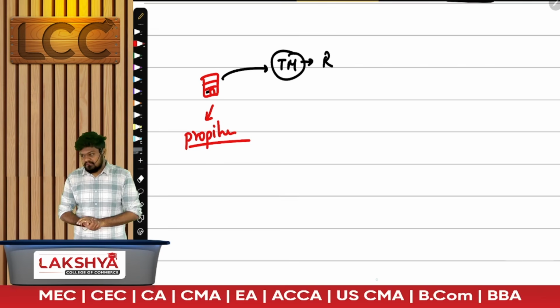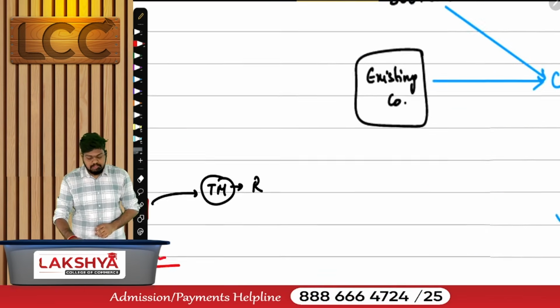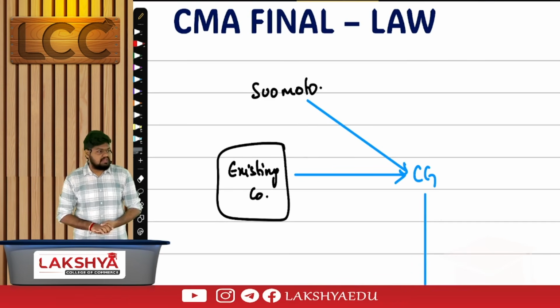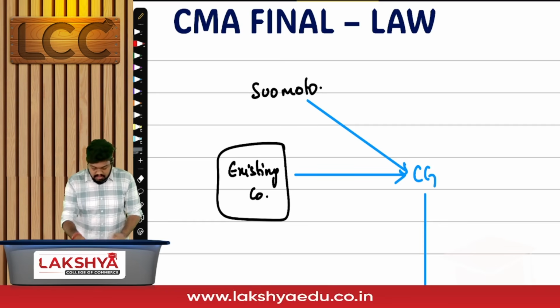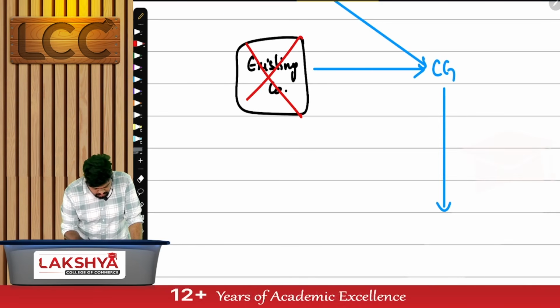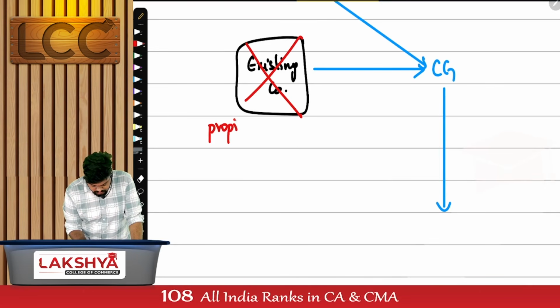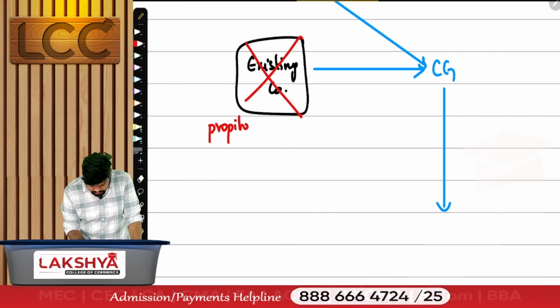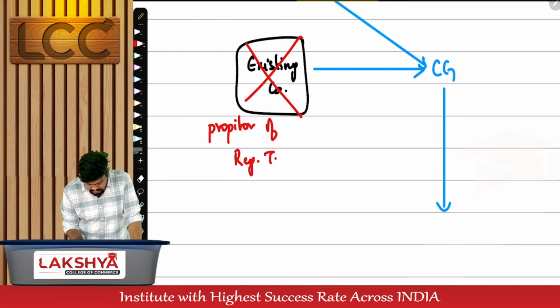A proprietor of a registered trademark will make an application to the central government, requesting the central government to pass an order on such company to change their name. Don't use the words existing company, we'll use the word proprietor. Proprietor of what? Registered trademark.